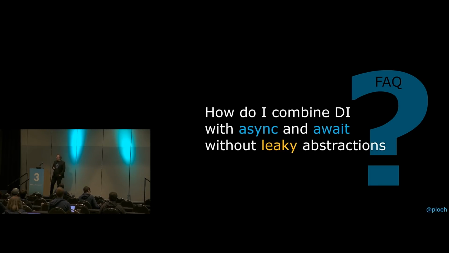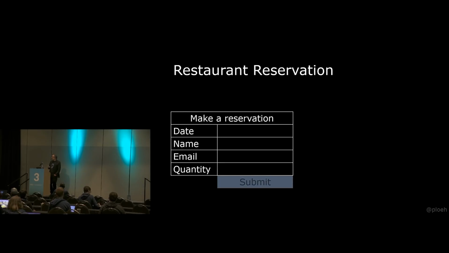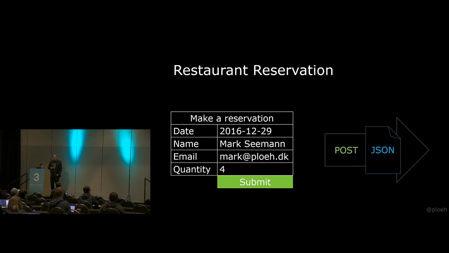I'm going to need an example scenario for that. I have one that I keep coming back to over and over again and have rewritten lots of times, and that's the scenario of developing an online restaurant reservation system. You want to make a restaurant reservation, so you find a form on a website and fill in the details about the reservation you'd like to make. You press the submit button, and the UI creates a little JSON document that it posts to an HTTP endpoint somewhere. The code that we're going to look at is the server-side code that receives that JSON document and makes decisions about how to proceed.